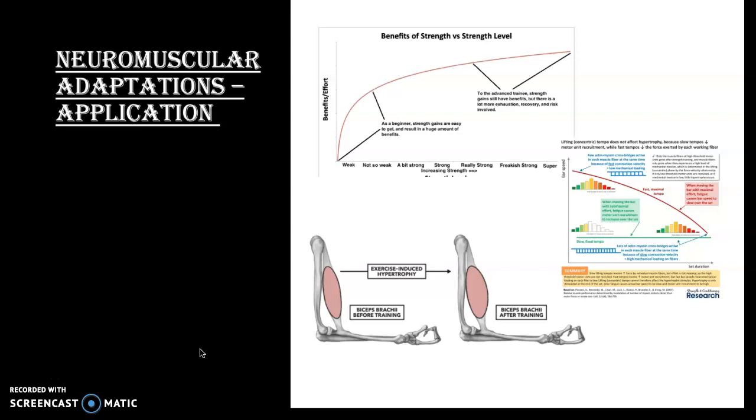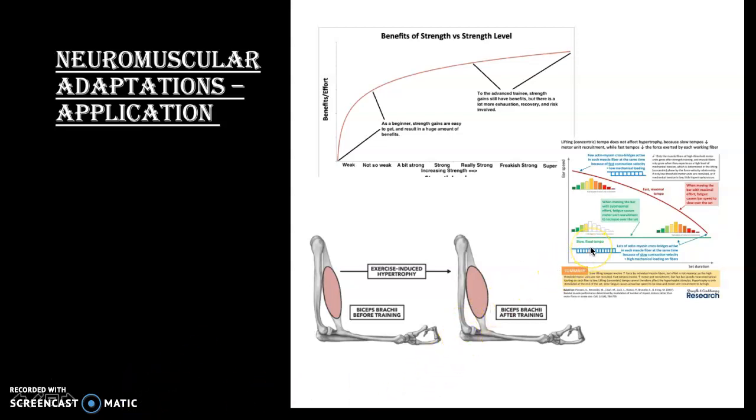Training improvements will only be made if the body has rested and had adequate time to recover and repair these micro tears, making the muscle a little bit stronger than it was before. And this can be helped by proteins, which the athlete will consume, in order to help repair muscle tissue. And obviously, because resistance training is so high intensity, there is a risk of DOMS, which is delayed onset muscle soreness, if the athlete has not properly warmed up the muscles and cooled them down properly. The effects can last 24 to 48 hours, and even longer if there is not adequate time to recover and the athlete is training too regularly, overtraining and not implementing the progressive overload principle.